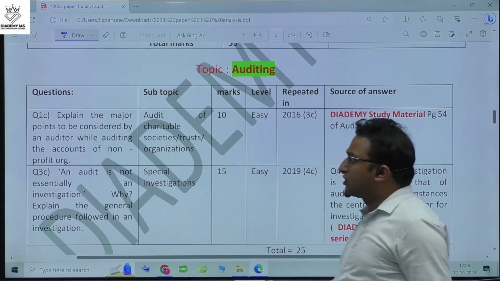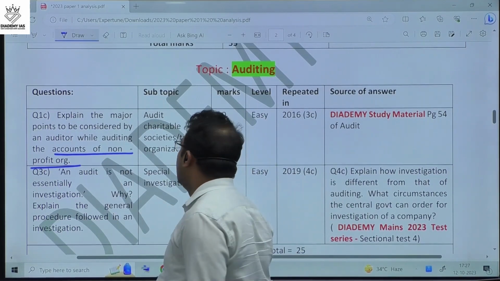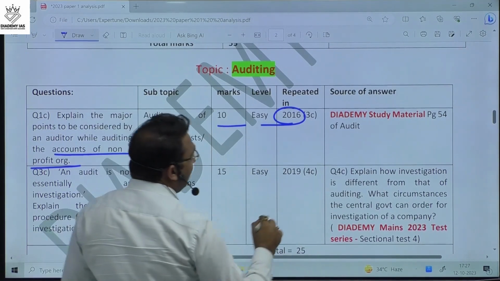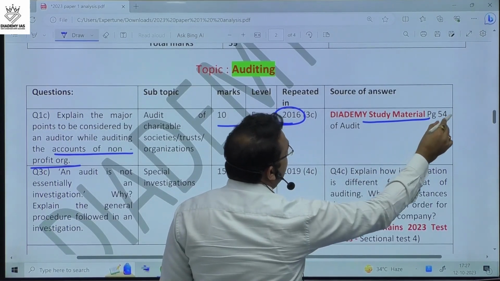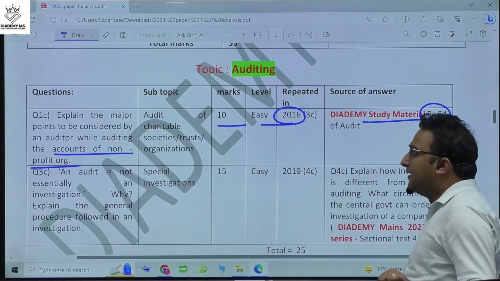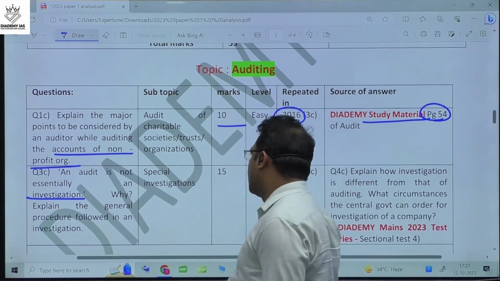In auditing, the first question they asked was about the accounts audit of a non-profit organization. It was an easy question, asked earlier in 16, and this question is available on page number 54 of the Dichotomy IAS study material. Next question is about audit and investigation, right?